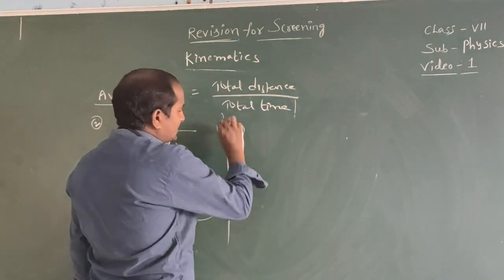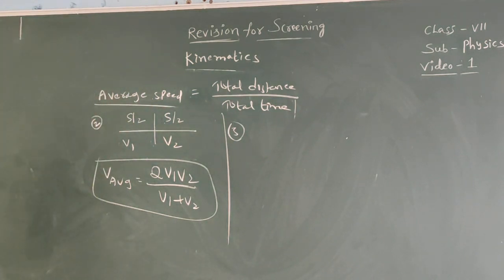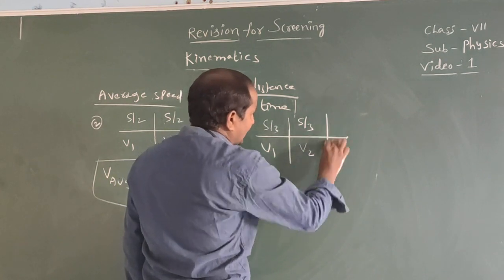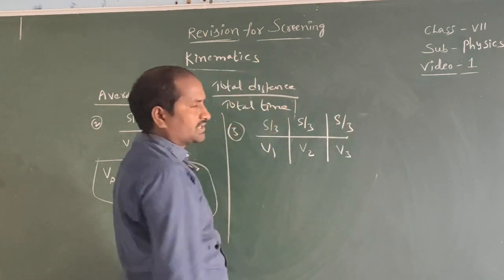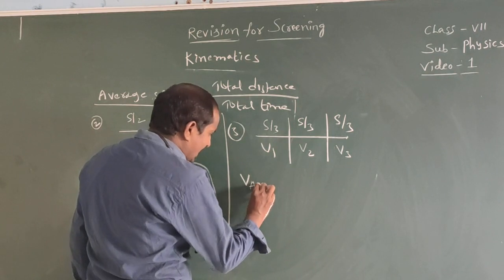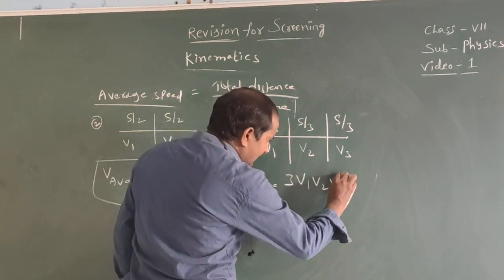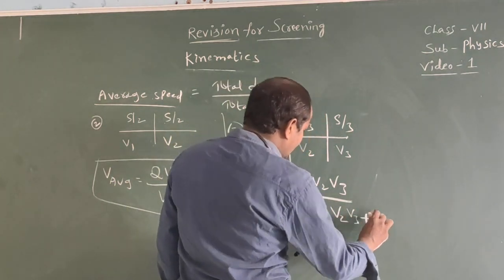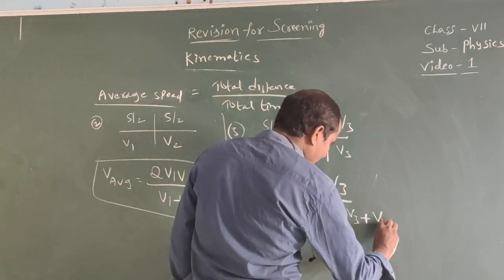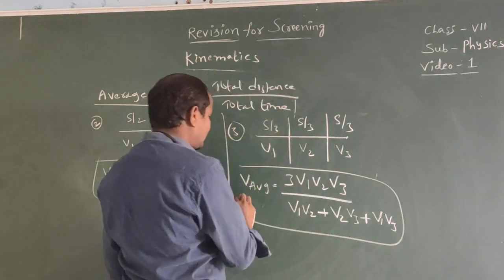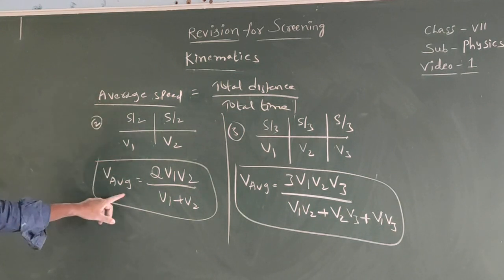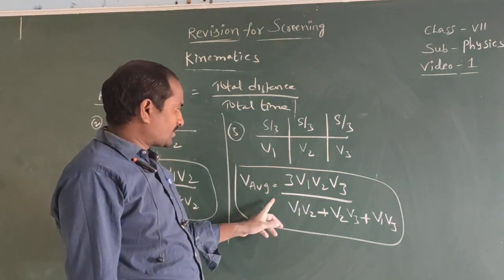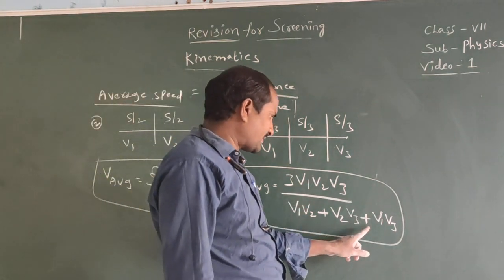If the body covers three equal distances with three different speeds, the first 1/3 distance with V1, the next 1/3 distance with V2, and the remaining 1/3, that is S by 3, with V3, then average speed equals 3 V1 V2 V3 by V1 into V2 plus V2 into V3 plus V1 into V3.